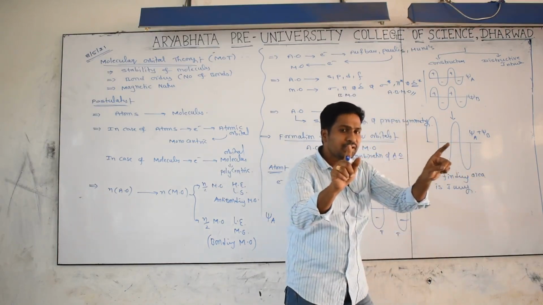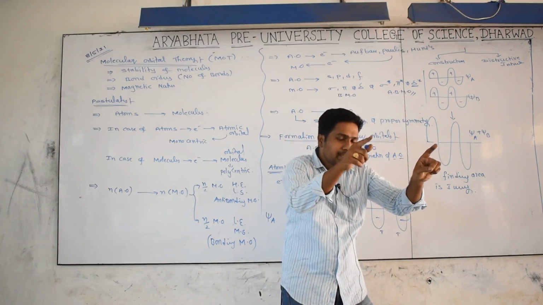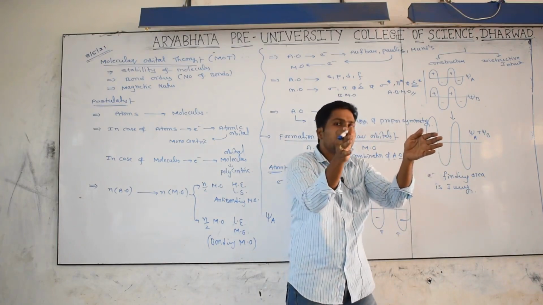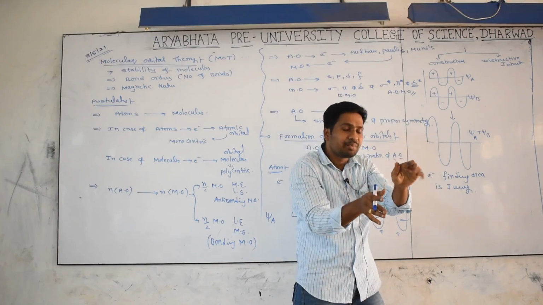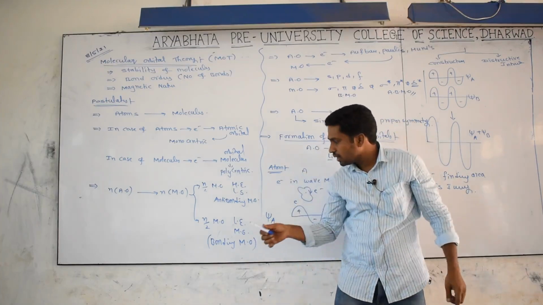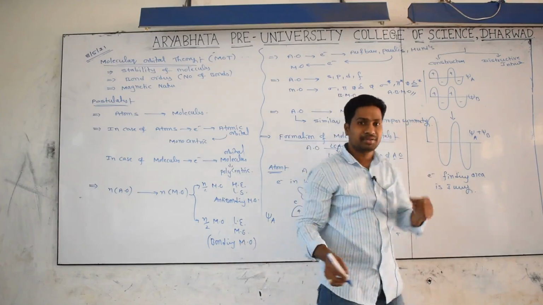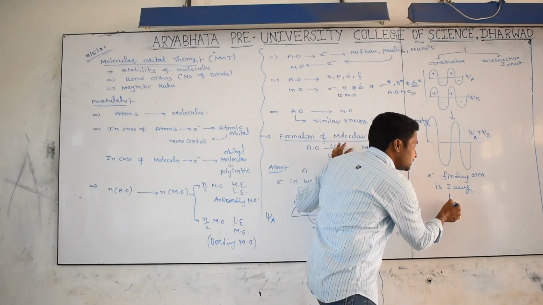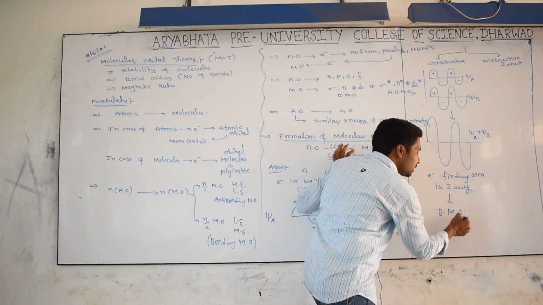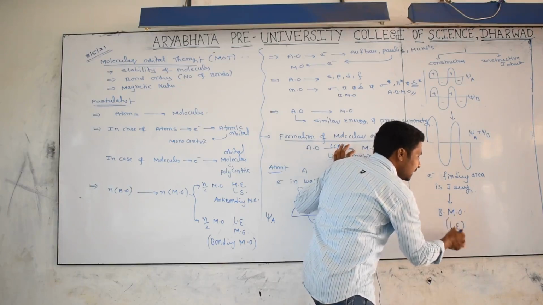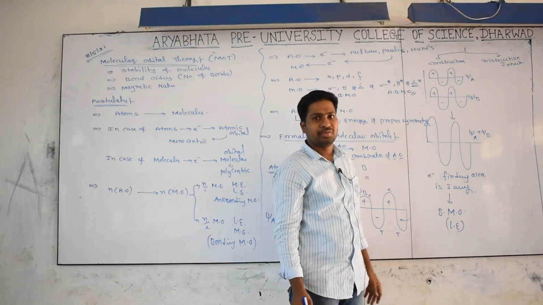Attraction increases, which means energy comes down, and bonding happens. That's why under constructive interference we get the bonding molecular orbital, which has less energy.